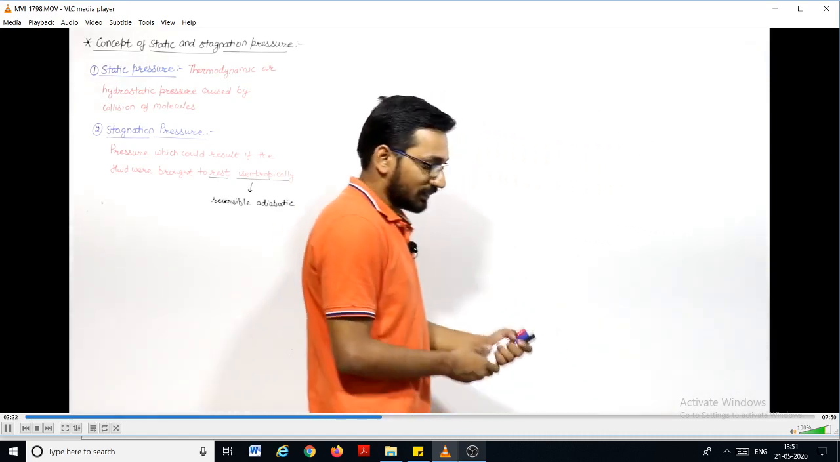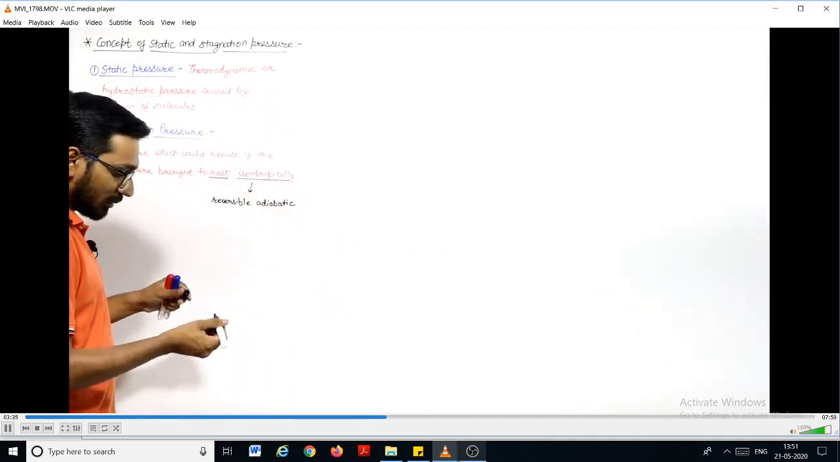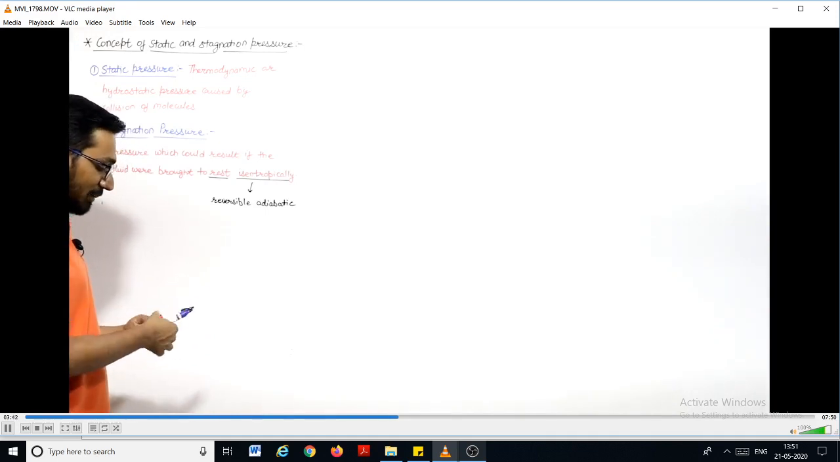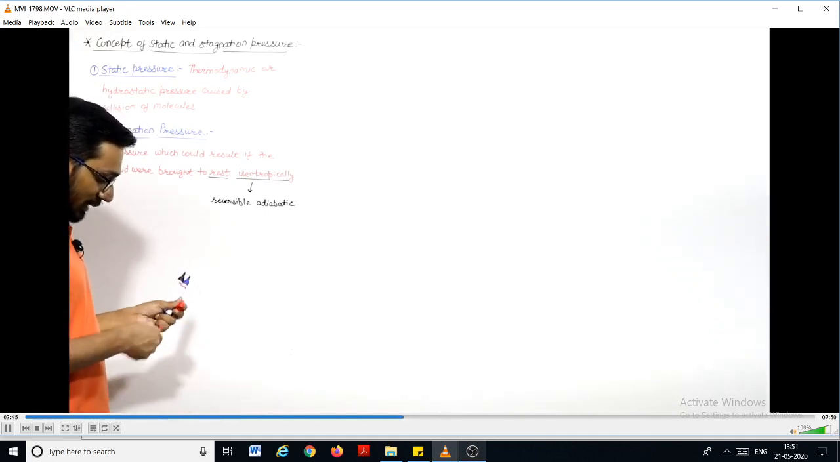Suppose, let us say, to explain this, we will make one diagram. Based on that diagram, we will be able to understand it better. Suppose we have a pipe into which some fluid is flowing, right? We'll make a diagram here.